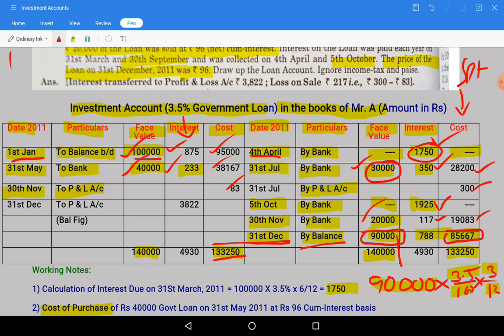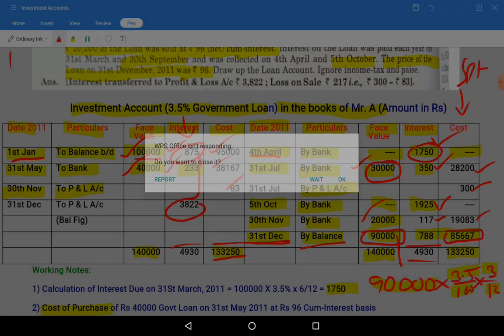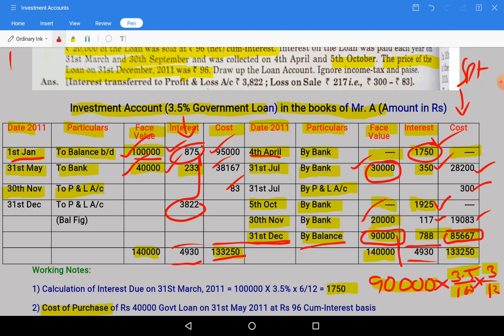Total amount. From this if you deduct debit side interest 875 and 230, balance 3822. So the interest column will also be totaled and written as 31st December to profit and loss account balancing figure 3822.